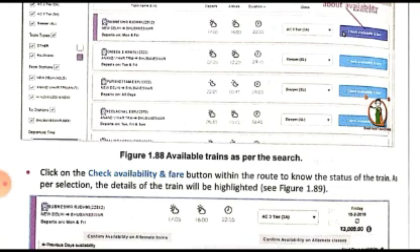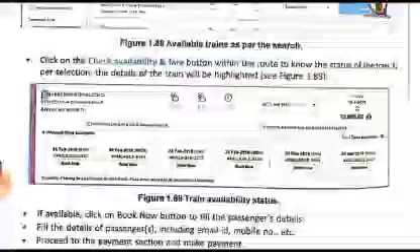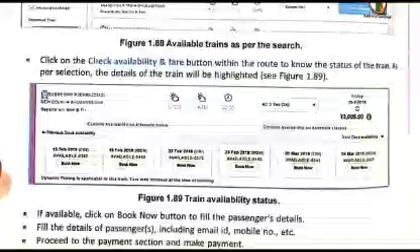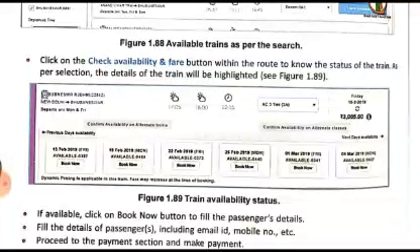Okay, within the route, to know the status of the train, what will it show? As per the selection, the details of the train will be highlighted. You can see in this figure what it will show. It will show you the number of seats available on a particular date. For example, if you have chosen 16 Feb, it will show you the seats which are available on 16 Feb, along with the seats available on the next few days. Here it is showing the seats available on 16 February as well as the next 5 days.